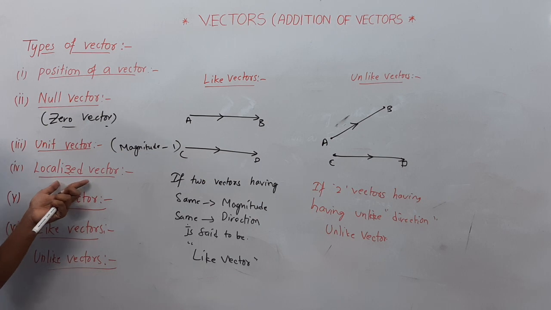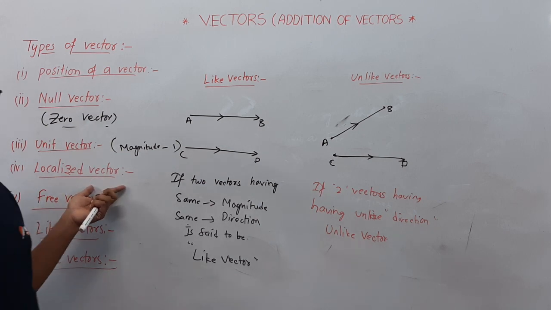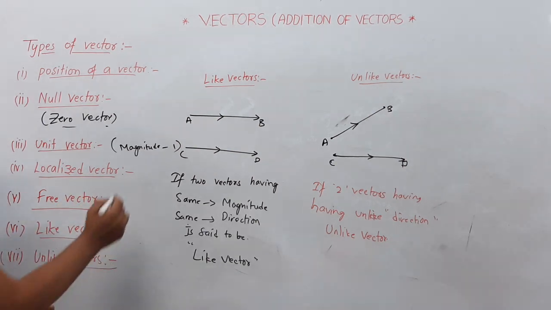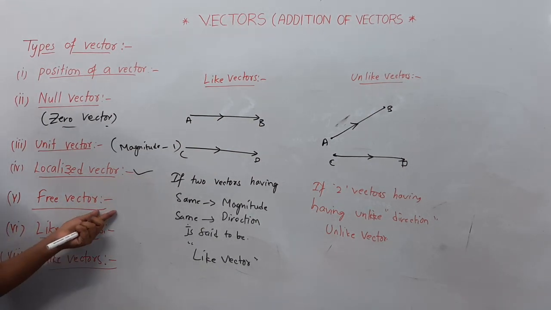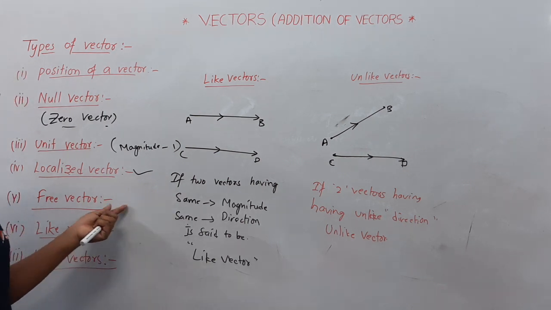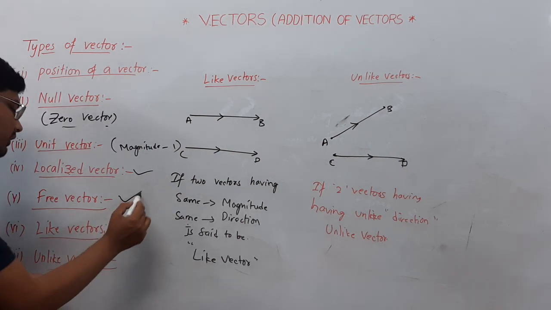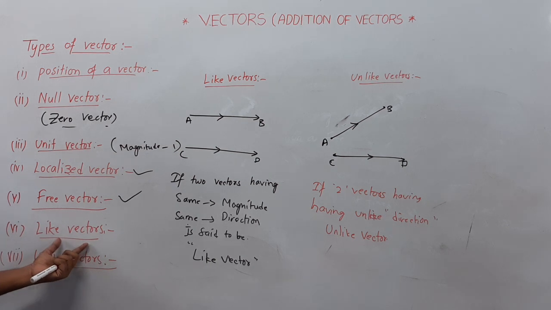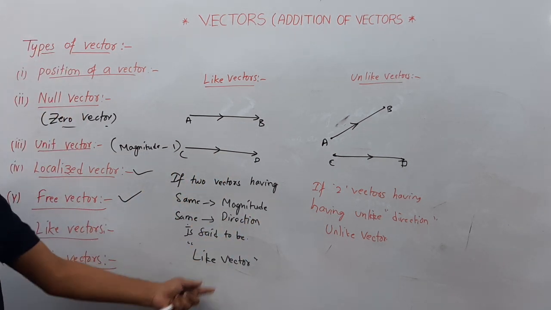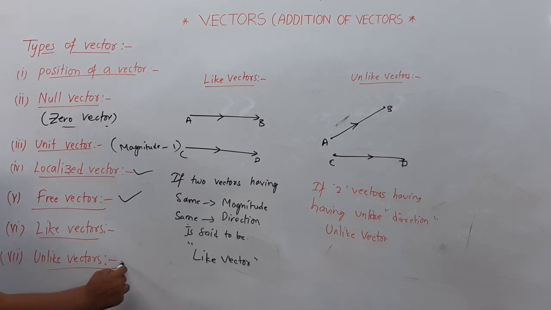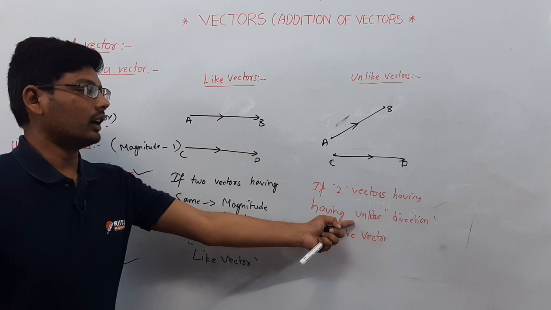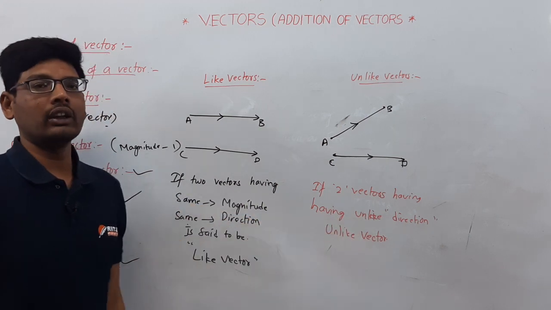A localized vector is one where the initial point or terminal point of a vector is fixed. A free vector is one where we don't know the exact position of the initial point and the terminal point. Like vectors are two vectors having the same magnitude and direction. Unlike vectors are two vectors having unlike directions.